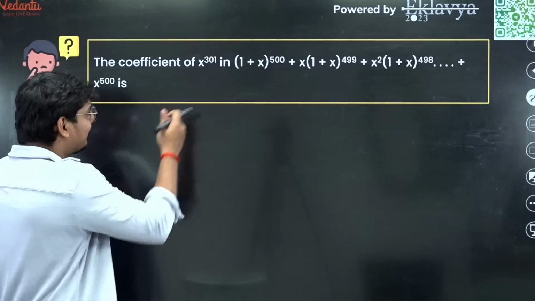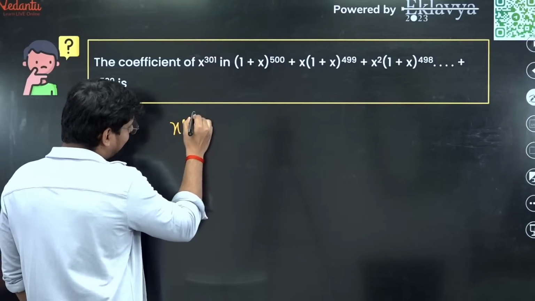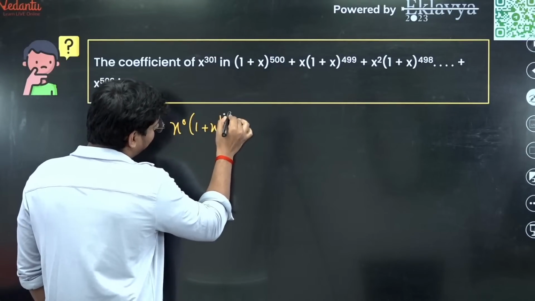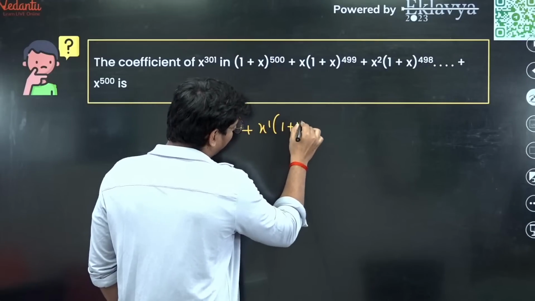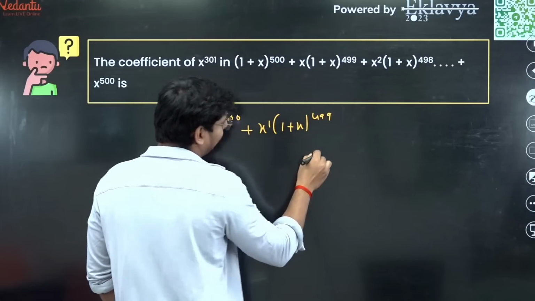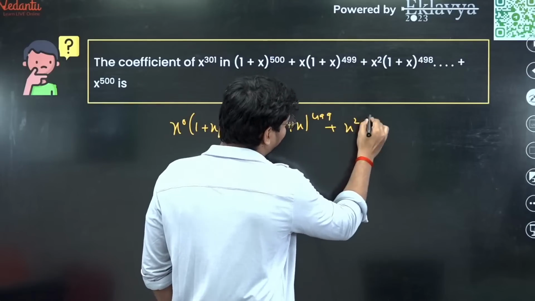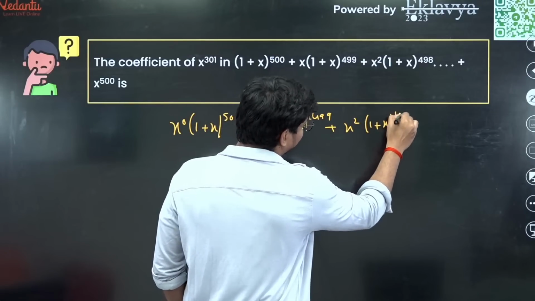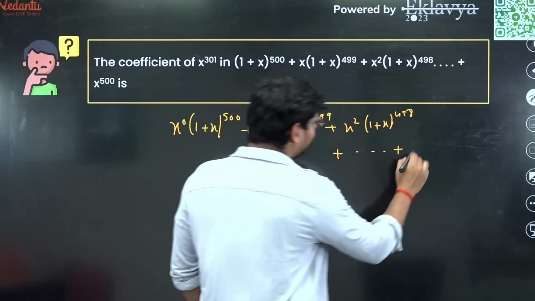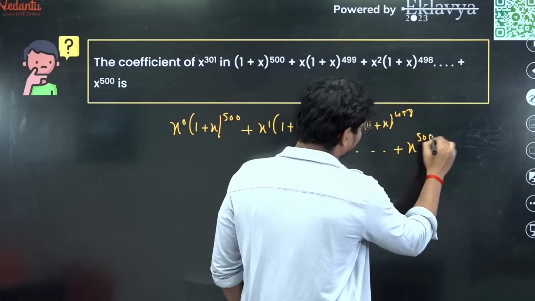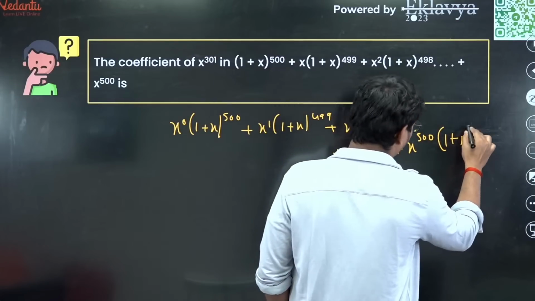Yes or no? Let me write this as x raised to 0 into (1 plus x) whole raised to 500, plus x raised to 1 into (1 plus x) whole raised to 499, plus x square into (1 plus x) whole raised to 498, plus so on.